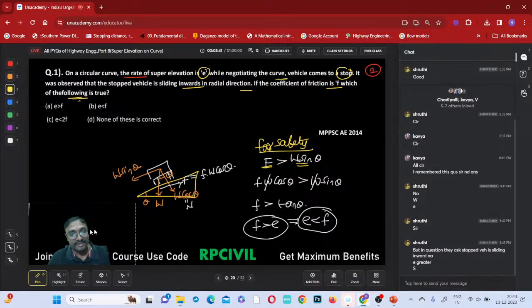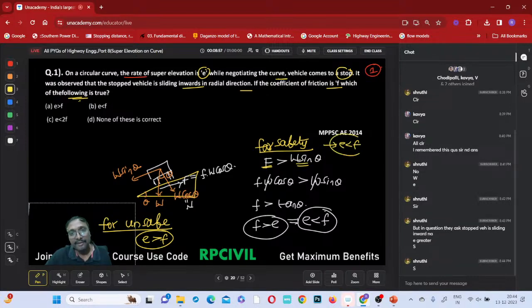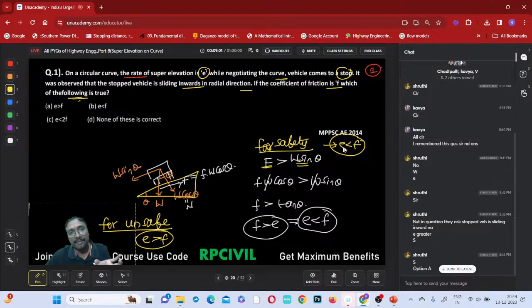For safety, E should be lesser than F. And for unsafe conditions, what is the condition? For unsafe condition, E should be greater than F, na? So for safety, E should be lesser than F, and for unsafe conditions, E will be greater than F, right? If it becomes reverse, it is unsafe.